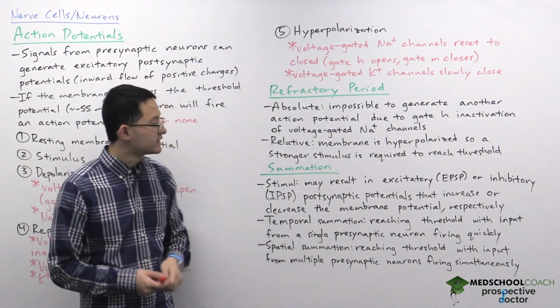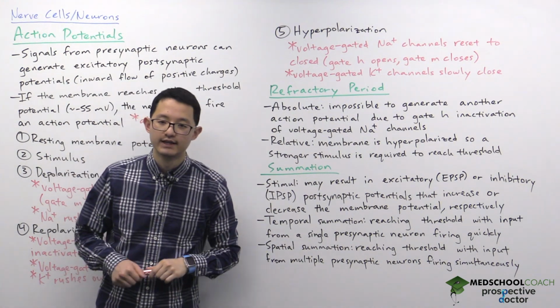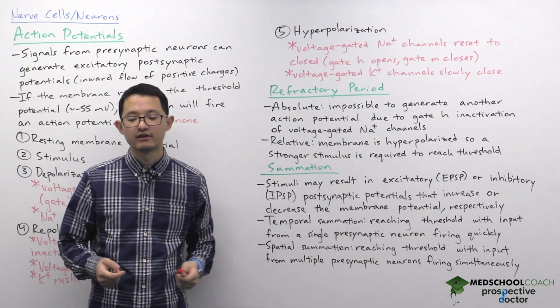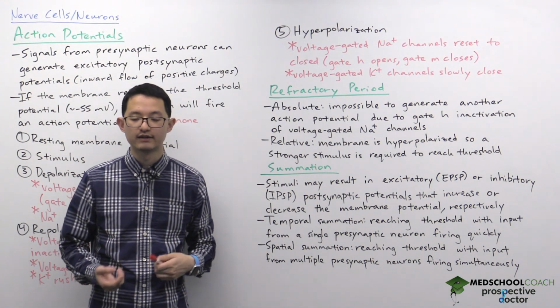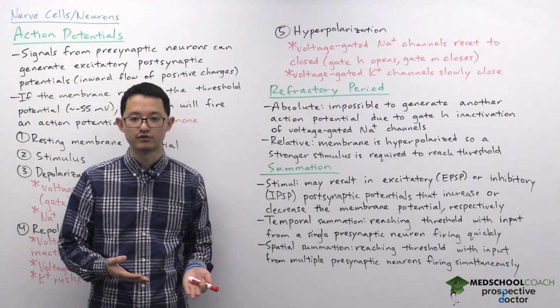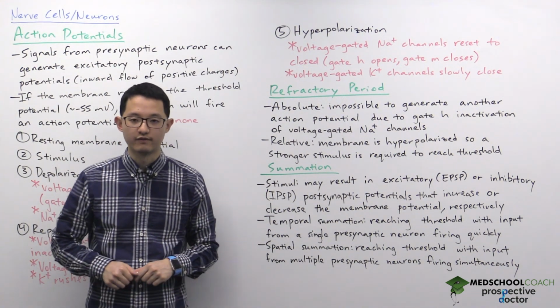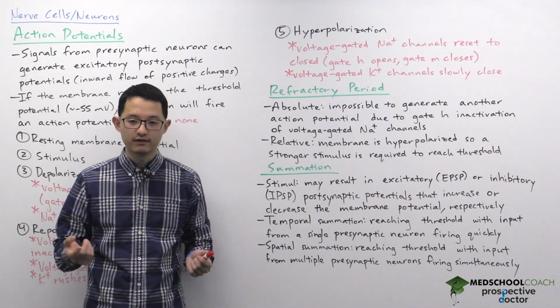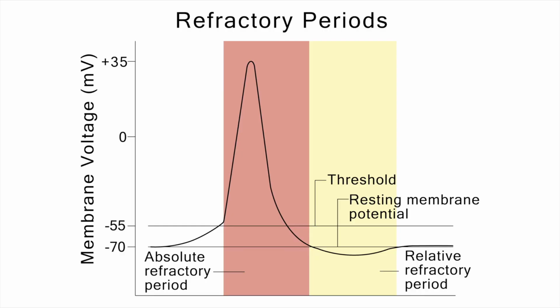I now want to discuss the refractory period. The refractory period is essentially looking at periods of time where you either cannot fire an action potential or it is more difficult to fire an action potential. If you take a look at this diagram, you can see that there are two refractory periods, the absolute refractory period and the relative refractory period.